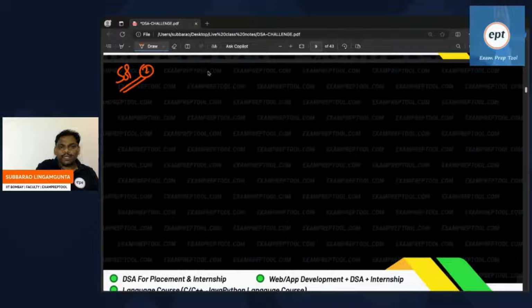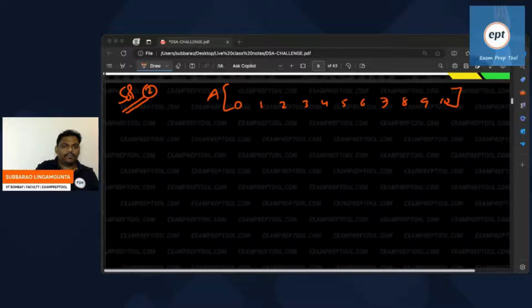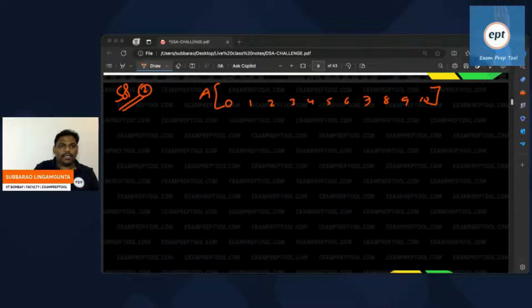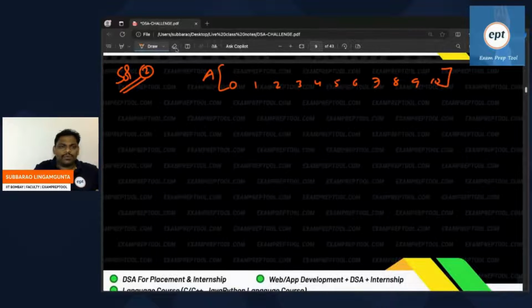Let us say that A is an array which contains indexes. These are the indexes, which contain 0 to 9 or 0 to 10, whatever you want, you can take, no objection. 0 to 9, let us assume.